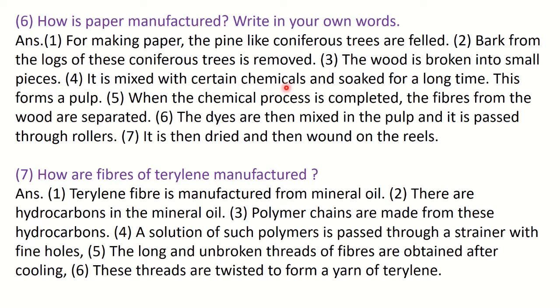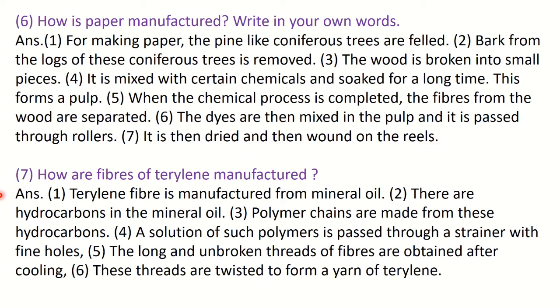Then it is mixed with certain chemicals and soaked for a long time, and thus a pulp is formed. And when the chemical process is completed, the fibers from the wood are separated. Then dyes are mixed in the pulp, and it is passed through rollers, and we get the paper. Then that paper is dried and wound on reels.